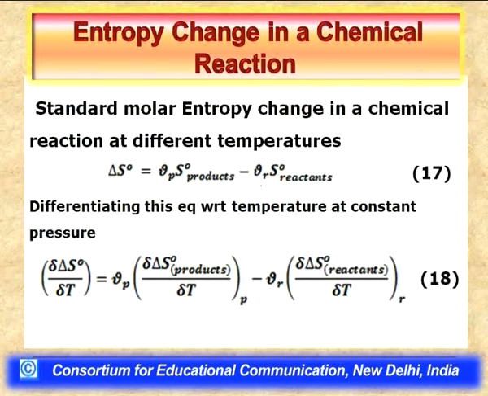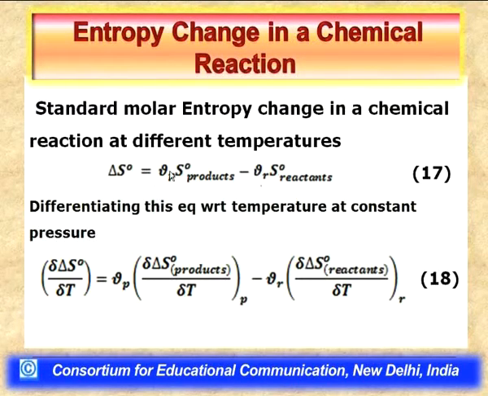So, it means we need to have the standard entropy of products and reactants at different temperatures if we want to calculate the standard entropy of the reaction at a different temperature. But we can solve this difficulty of requiring standard entropy of products and reactants at different temperatures by making a little derivation.